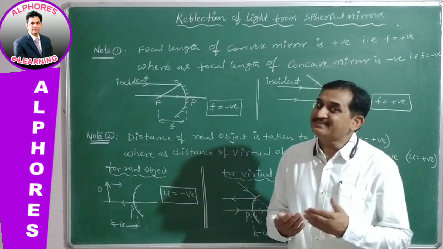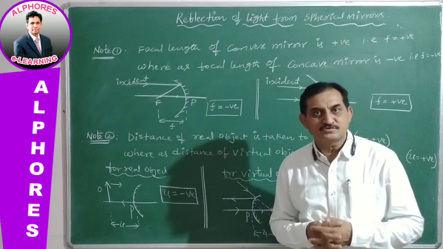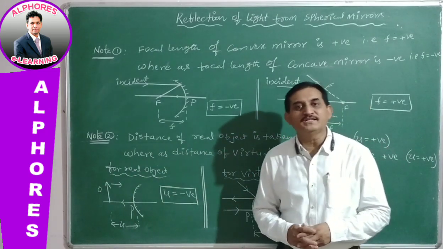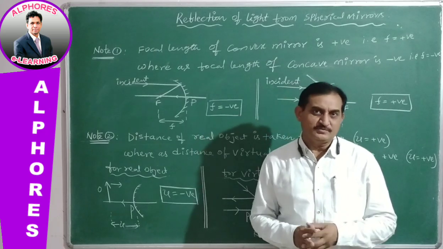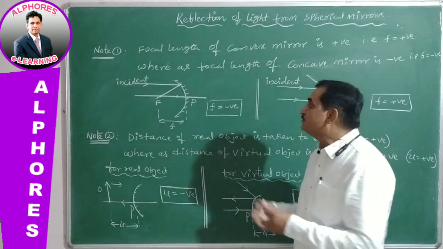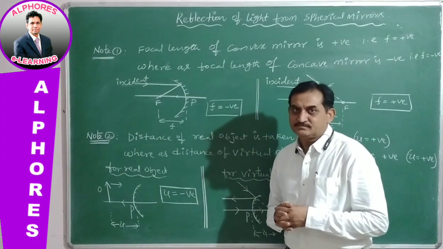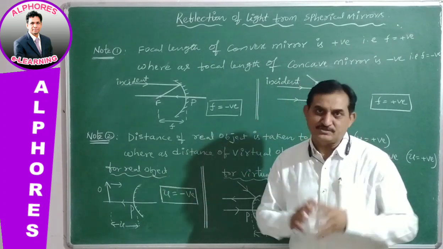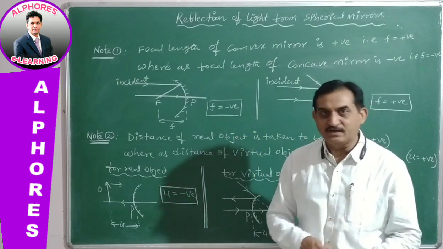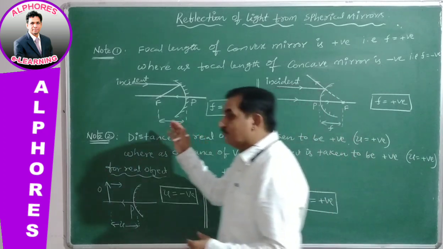So how can we take these sign conventions? They are fixed. The concave mirror focal length is taken to be negative, whereas convex mirror focal length is taken to be positive. These two are fixed. There is no question of changing the sign convention of focal length for convex and concave mirror. Right? Why is it so?